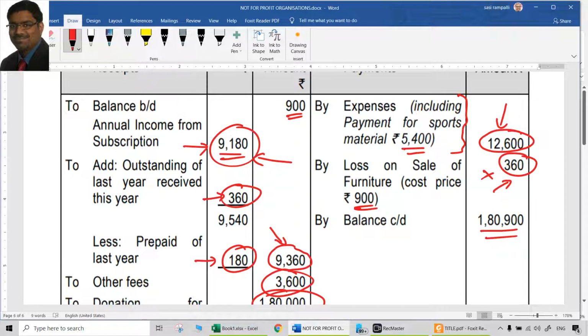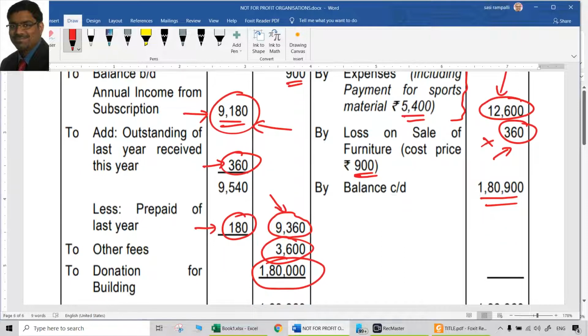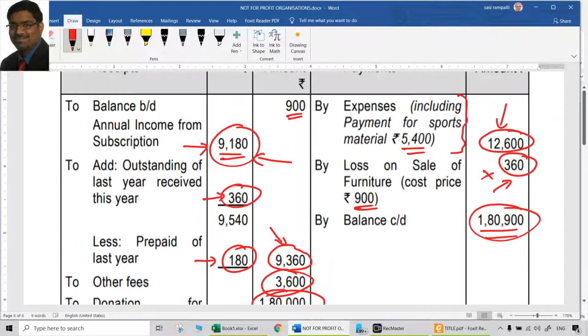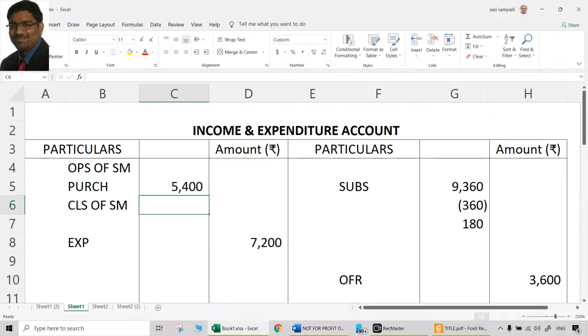Account separately we can prepare so that we'll have more clarity on that. Or we can just prepare a normal statement for understanding what is this 360 later. So leave it for now. We'll come to it later. By balance carried down is simply the balancing figure of this receipts and payments account, which is not correct, by the way. So what should be the correct amount?